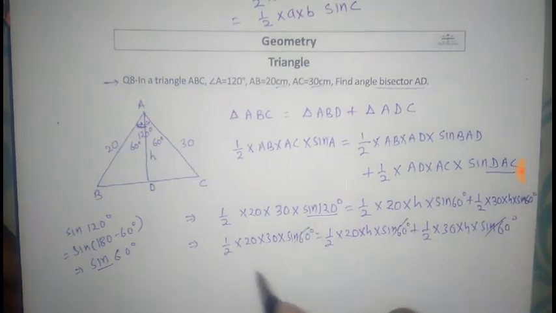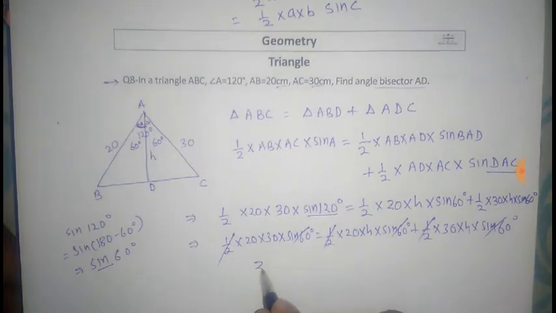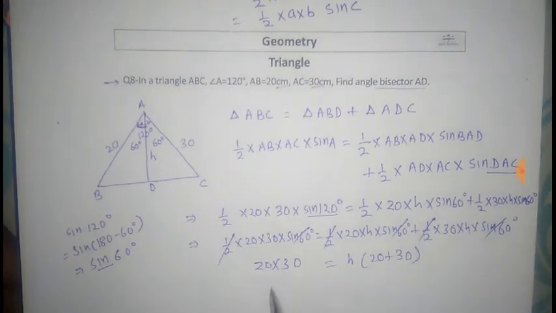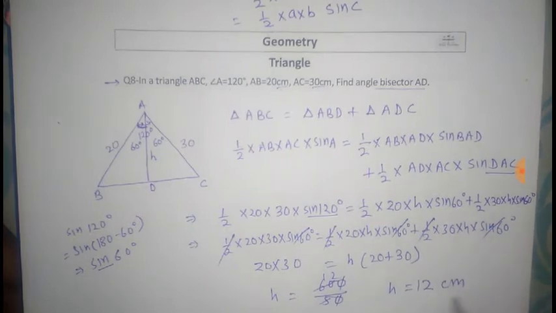Sine 60 cancels out, and 1 by 2 also cancels out. This becomes 20 into 30 equals h into (20 plus 30). h becomes 600 by 50. h is 12 centimeters.